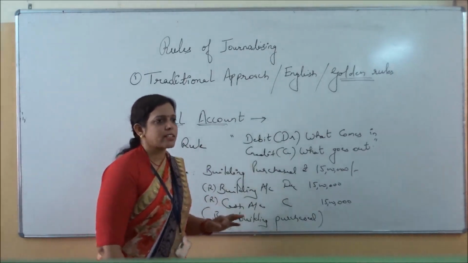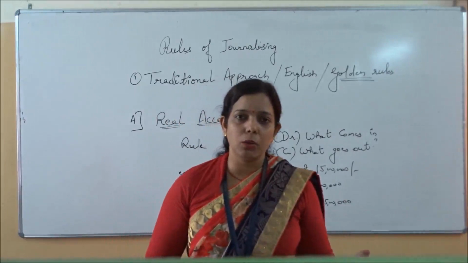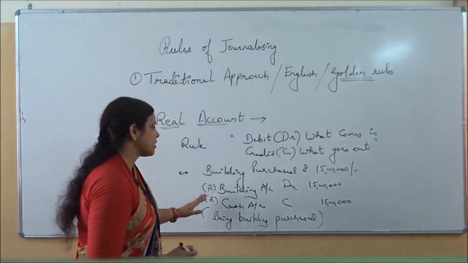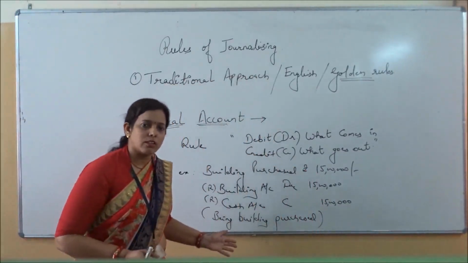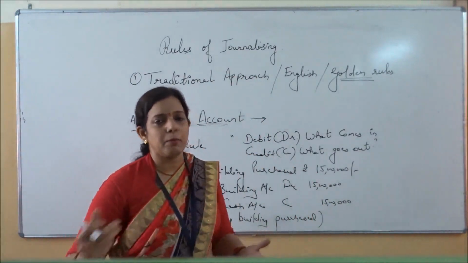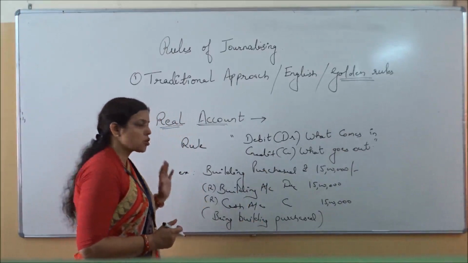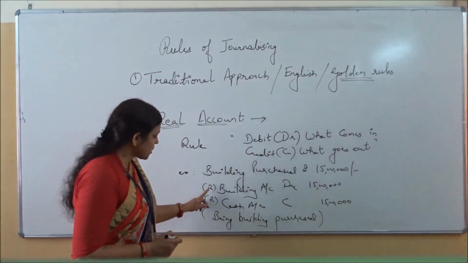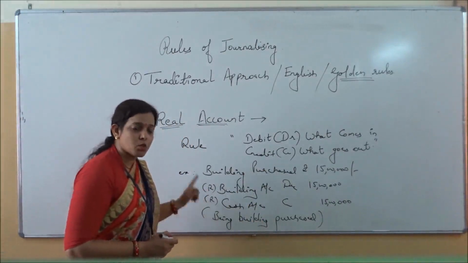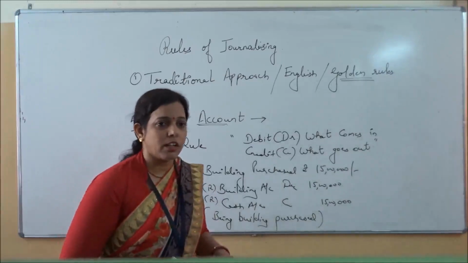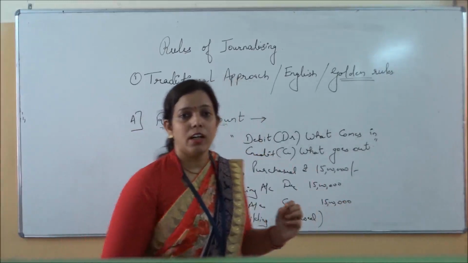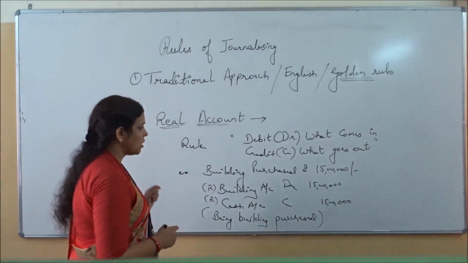And it is also not necessary that if we are talking about the real account in the journal entry, you will always have real only. It can be a combination of real and personal. It can be a combination of real and nominal. Any combination you can have, but you should know the type. Suppose if questions are given in the 11th exam, you should know whether you are doing the journal entry. You should know the type of each and every account, whether they are real, personal or nominal.